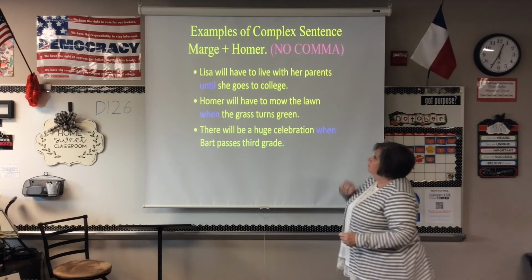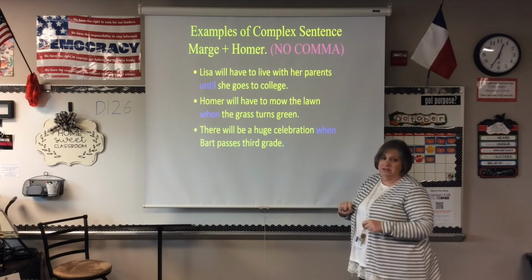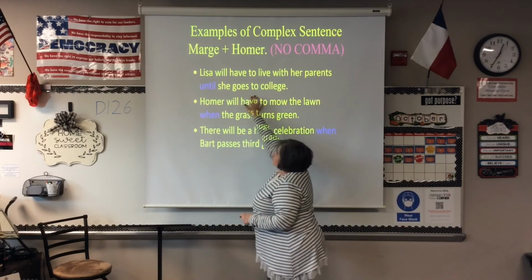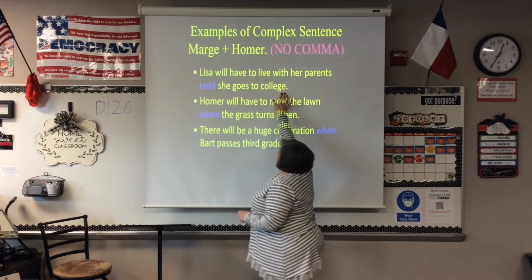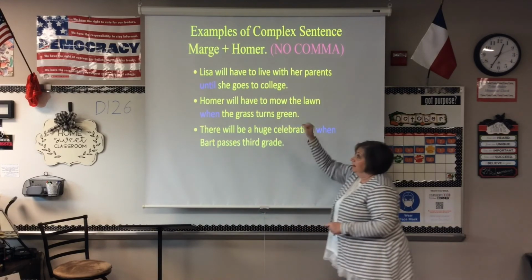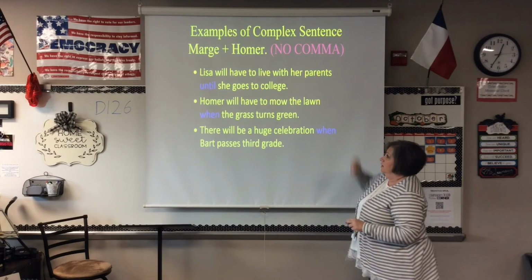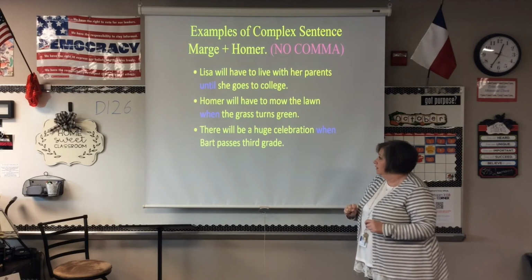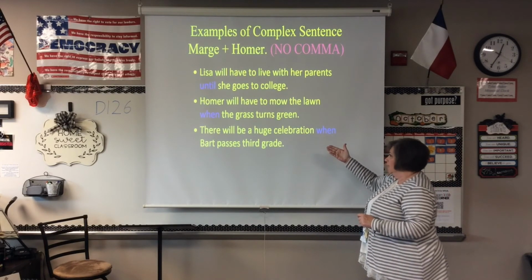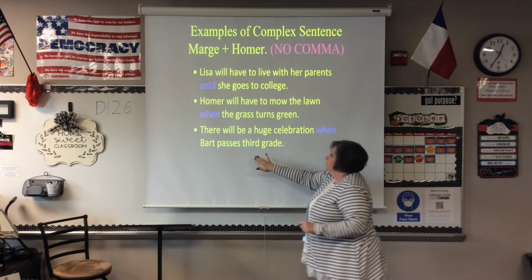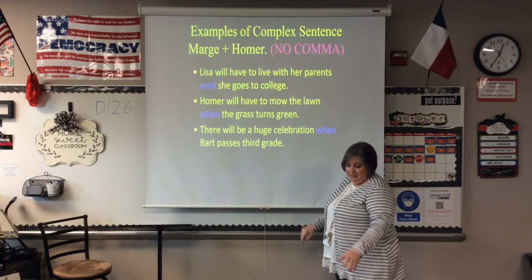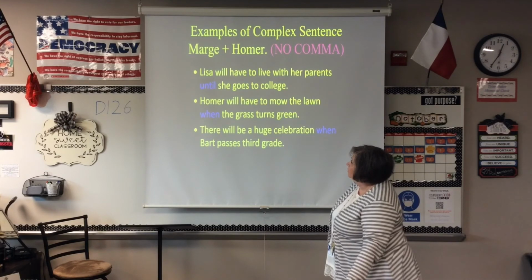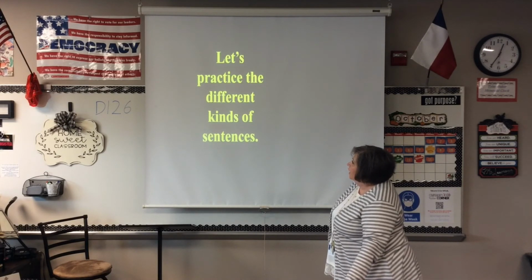So, Lisa will have to live with her parents until she goes to college. There's the IW. So we know that this right here is the dependent clause, okay? But because we're tacking it on to Marge, we don't need a comma there. Homer will have to mow the lawn when the grass turns green. There will be a huge celebration when Bart passes third grade. Okay, so you've seen both ways on the complex sentence. So let's practice different kinds of sentences.